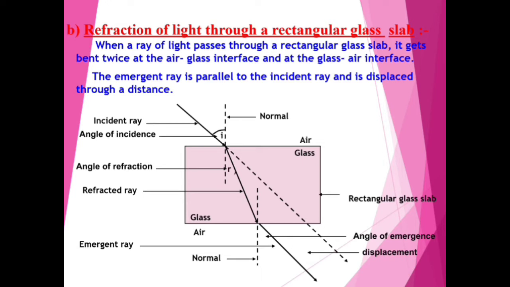The angle between refracted ray and normal is called angle of refraction, and the angle between emergent ray and normal is called angle of emergence, and the emergent ray is parallel to the incident ray, and the distance between incident ray and emergent ray is called displacement.